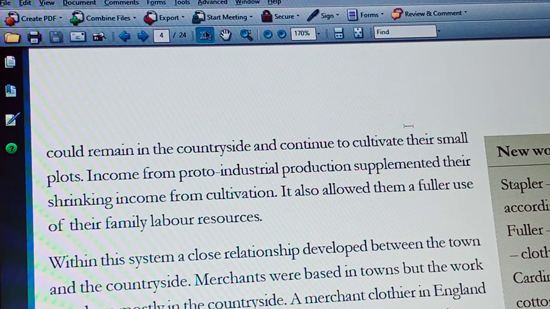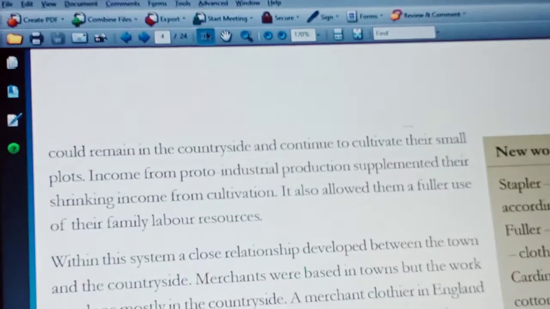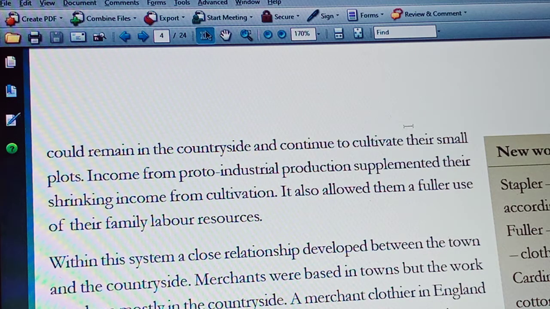It also allowed them a fuller use of their family labor resources. That means most of the work is done by their family members itself. So, in this way, artisans as well as small farmers got employment opportunity, and whatever income they earned by producing something for the merchant will supplement their family income. So that's why it is useful for both merchants as well as small farmers or artisans in countryside.